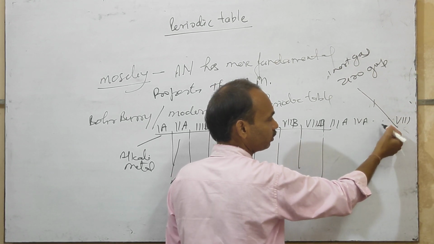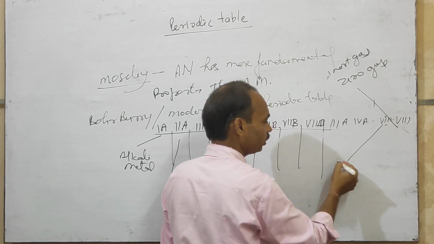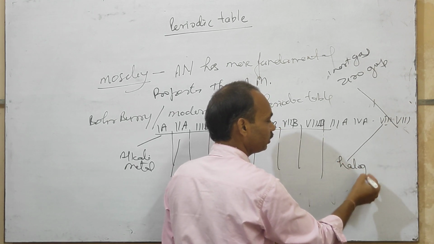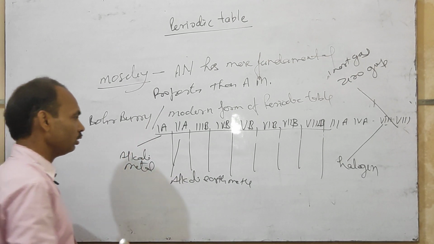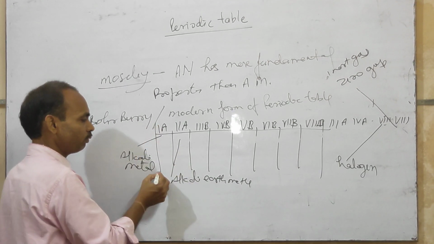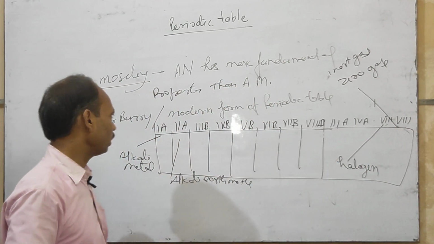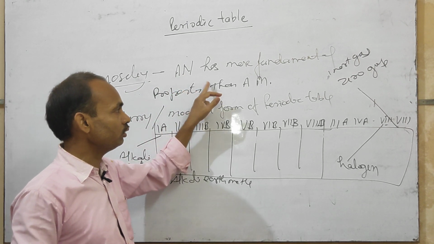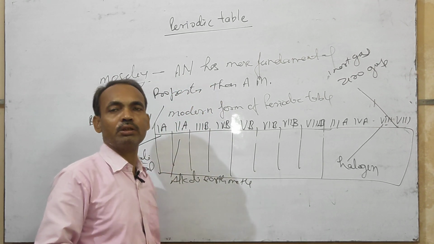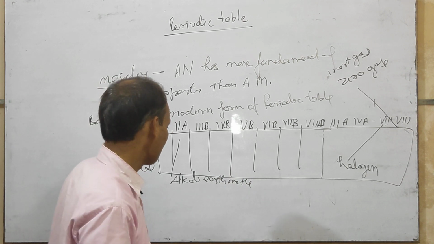Just before the eighth group, the seventh group is known as halogens. So the long form of the periodic table was published by Bohr-Bury according to Moseley's rule that atomic number is a more fundamental property than atomic mass.